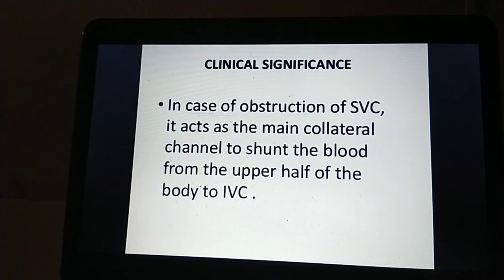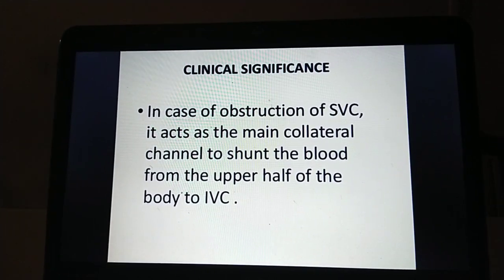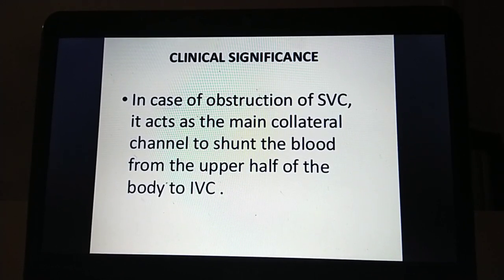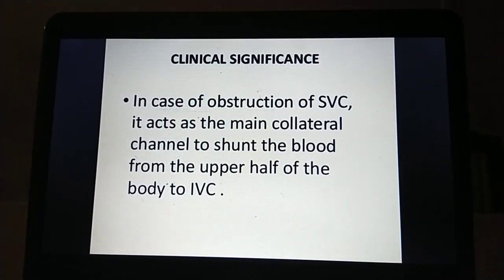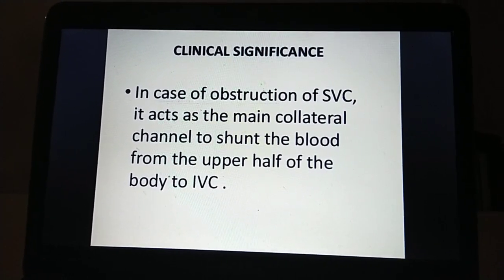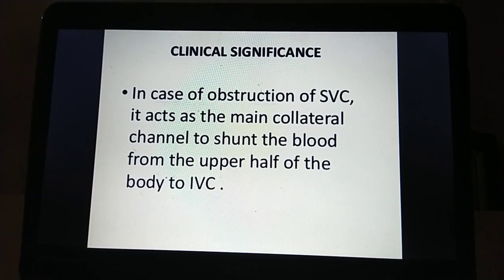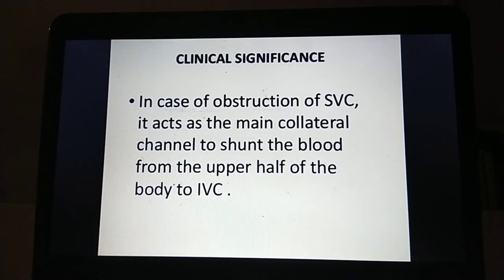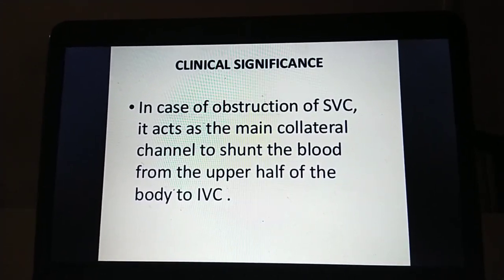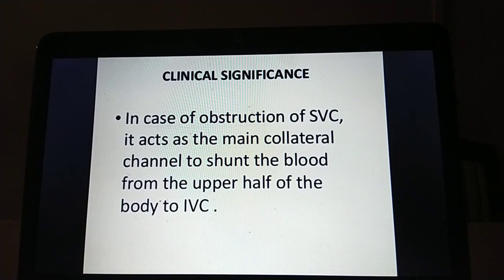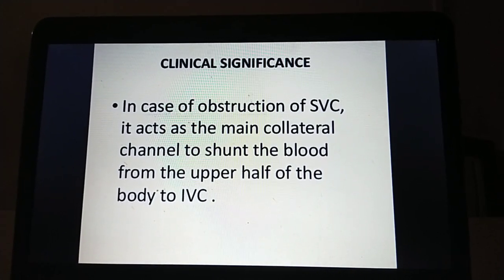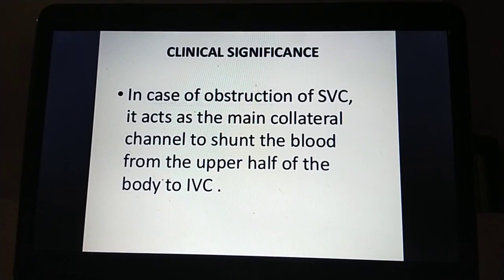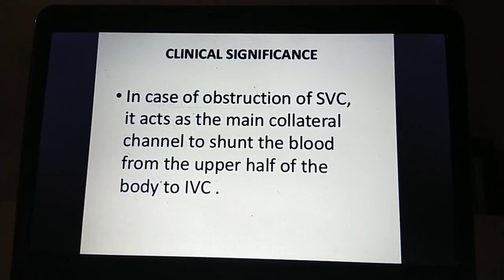The azygous vein is single and is formed by the joining of the right subcostal vein, right ascending lumbar vein, or right renal vein.